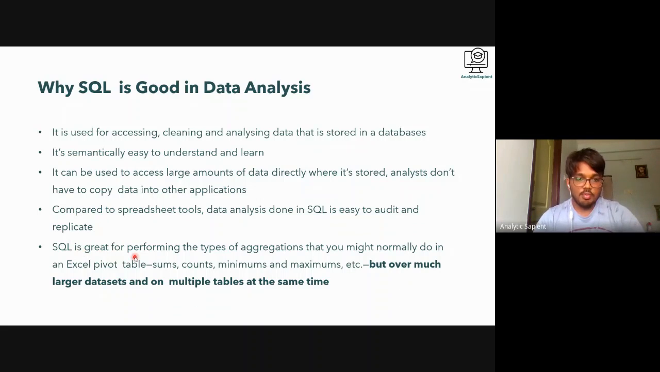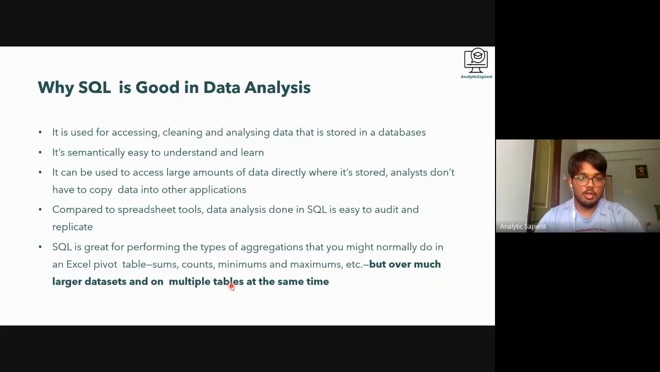Then SQL is great for performing the types of aggregations. Like in Excel, you have pivot, right? If some of you might be familiar with Excel, we have a pivot table. Let's say we just randomly put a pivot on it. We do sums, counts, minimums, all these things, right? But this can be done in Excel, only over much smaller data sets. If the data sets are going to be larger, we can't do it in Excel. It keeps hanging, but we can do it in SQL.